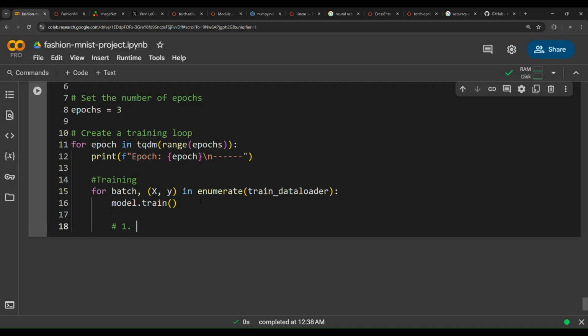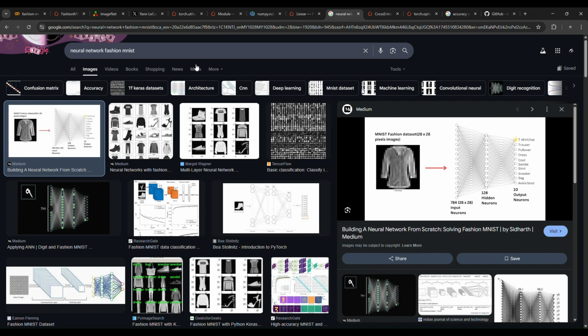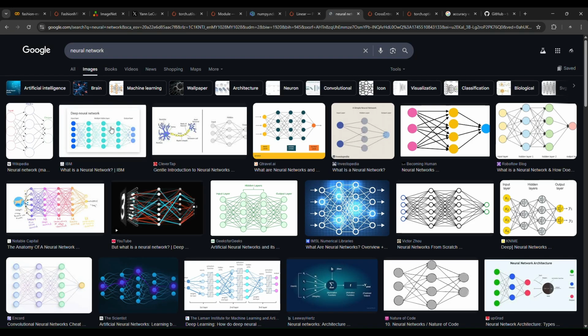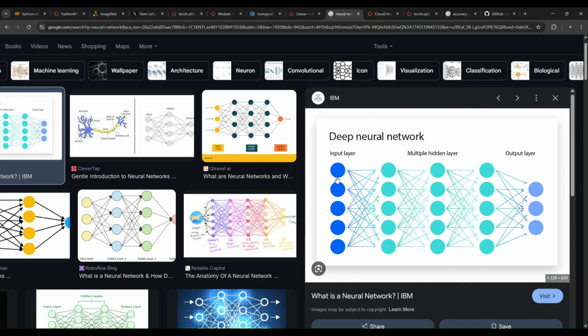And then the first thing, forward pass. Always when you train a model, you have to pass some data in. So we have to pass the data through the network, like in here. We have to pass it forwardly. So pass the images forward. It just goes in a forward manner. Okay? Forward propagation. Forward pass.